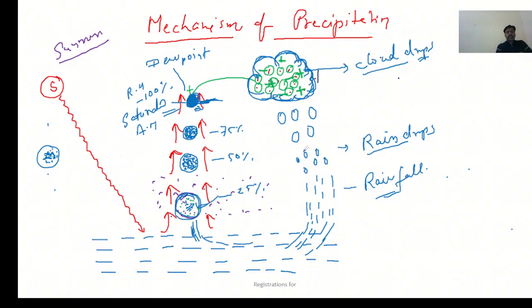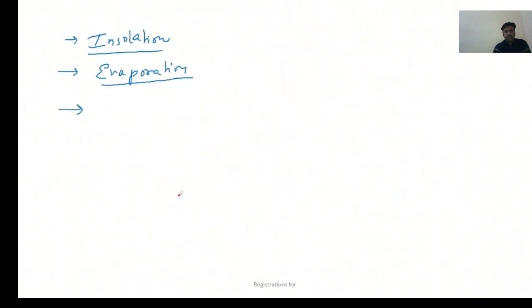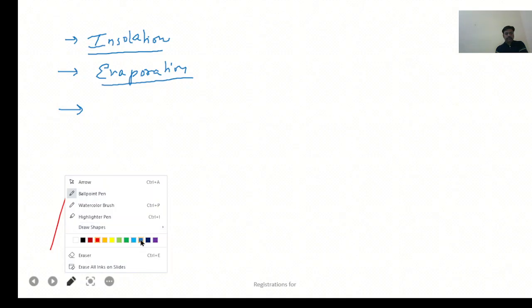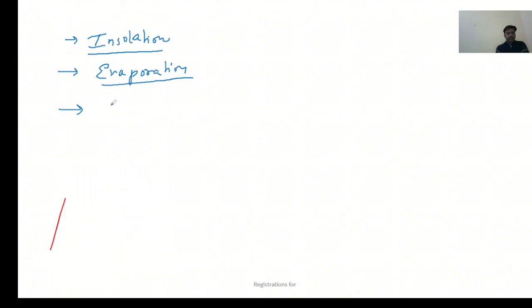After evaporation, the warm air is rising higher in the atmosphere, in the form of convectional currents, as you can see in the diagram. So the third step of the mechanism of precipitation is the rising of air mass with moisture.